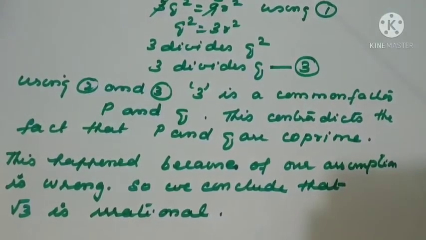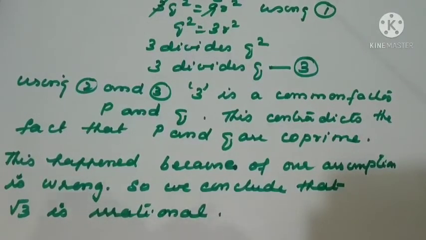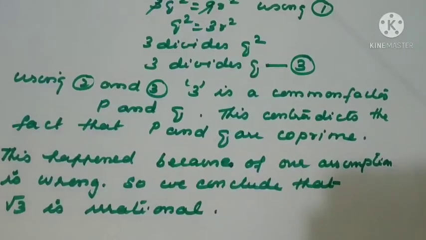See, the steps are the same only. What you should do is practice with root 5 and root 7 also. Then it will be easy for you, right? This is one of the important questions, and the method is a little bit difficult because it is the contradiction method. So practice and make the equations correctly, and the final step is similar in all the cases.